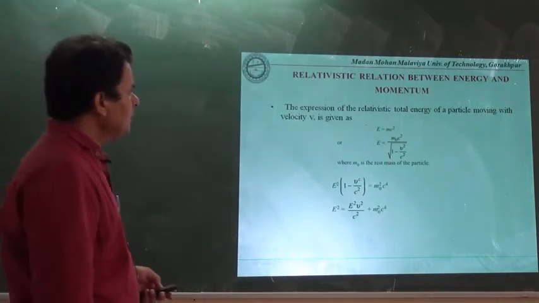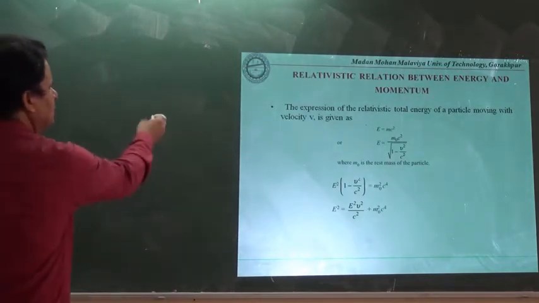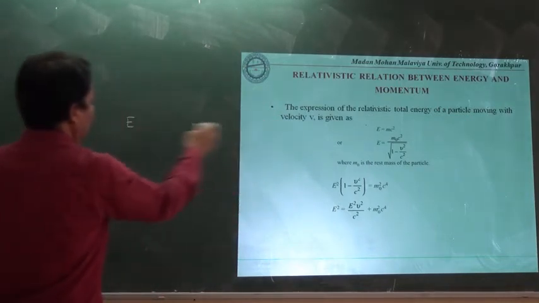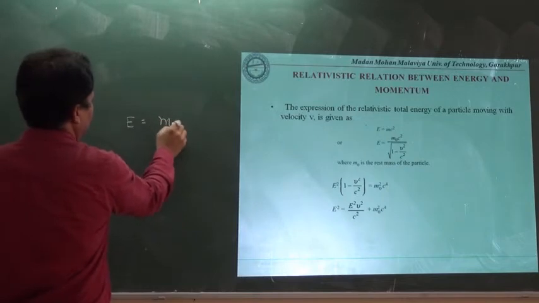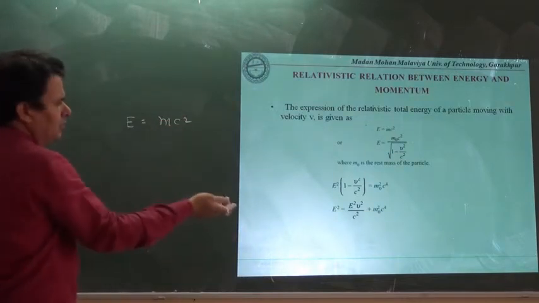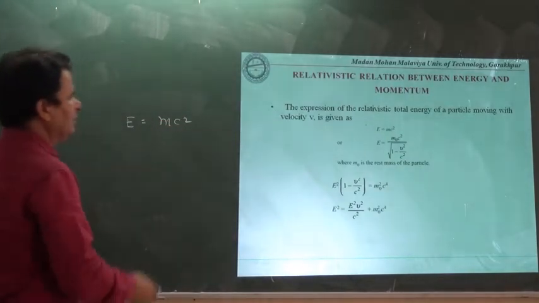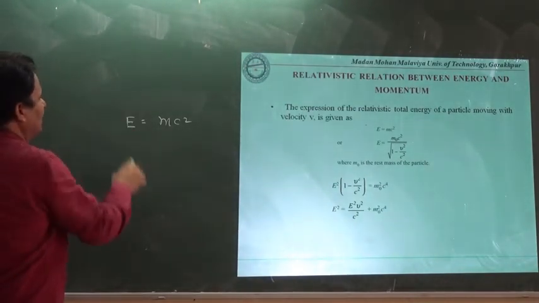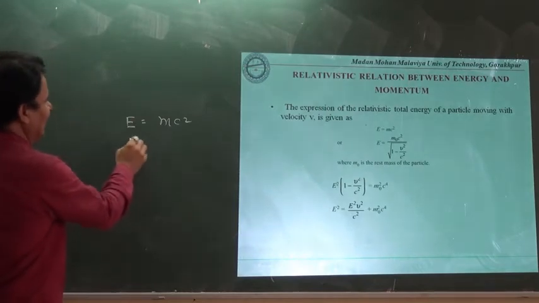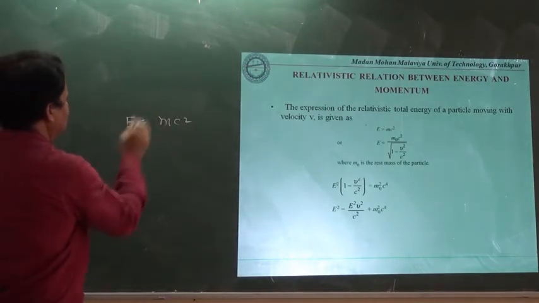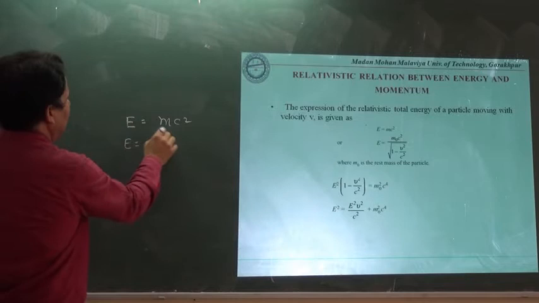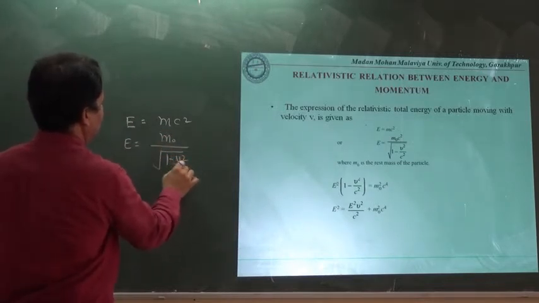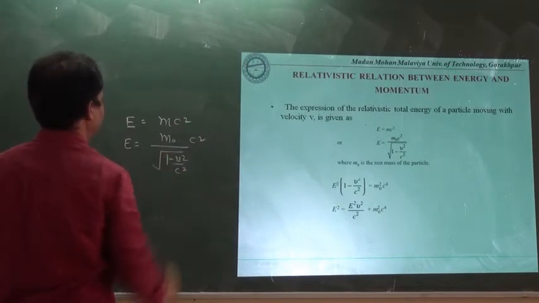Let us take this first equation, E equals m into c square. It is better practice for you people as well as for me. E equals m0 upon under root 1 minus v square upon c square, into c square.